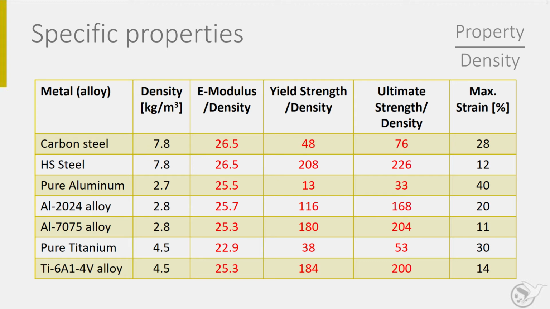In this slide you can see the specific properties for tension. All stiffness and strength values are divided by the density of the material. If you compare these values with the absolute values, you see that the ranking between the different alloys has changed. Aluminum alloys perform much better now because of their low density, and steel alloys are hampered by their high density.